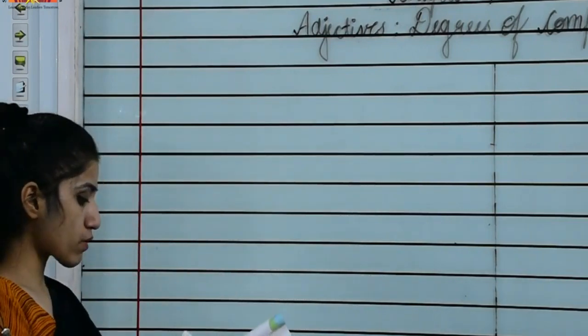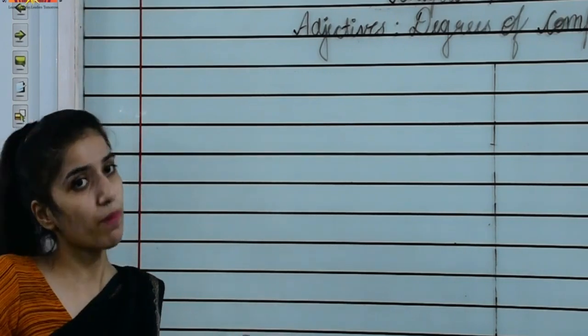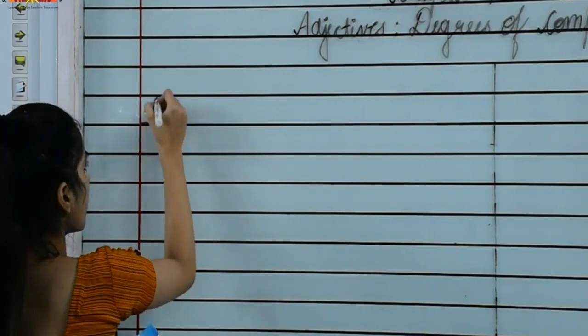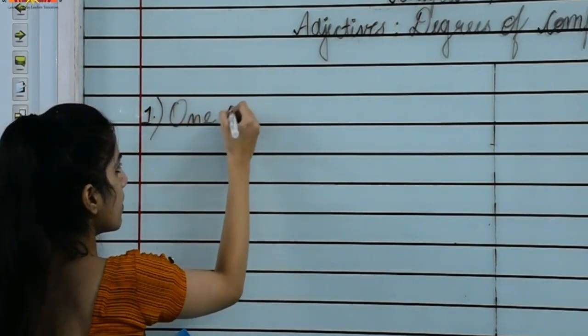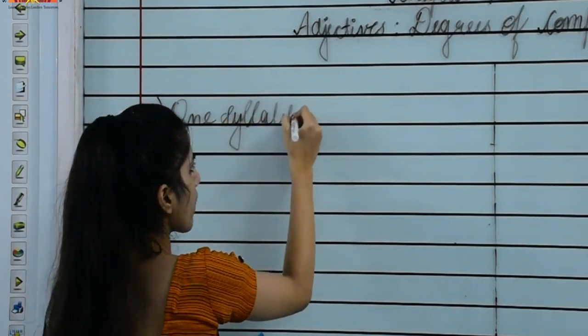Now we will see some ways to form the comparatives and superlatives. Sometimes we use adjectives of one syllable and form their comparatives with the addition of the suffix er, and est for the superlative form. Now I can write that: one syllable. What is this one syllable?